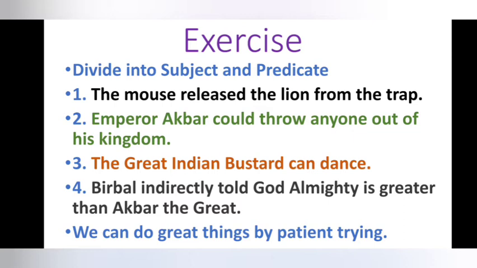The mouse released the lion from the trap. Sentence number 2. Emperor Akbar could throw anyone out of his kingdom. Sentence number 3. The great Indian bustard can dance.